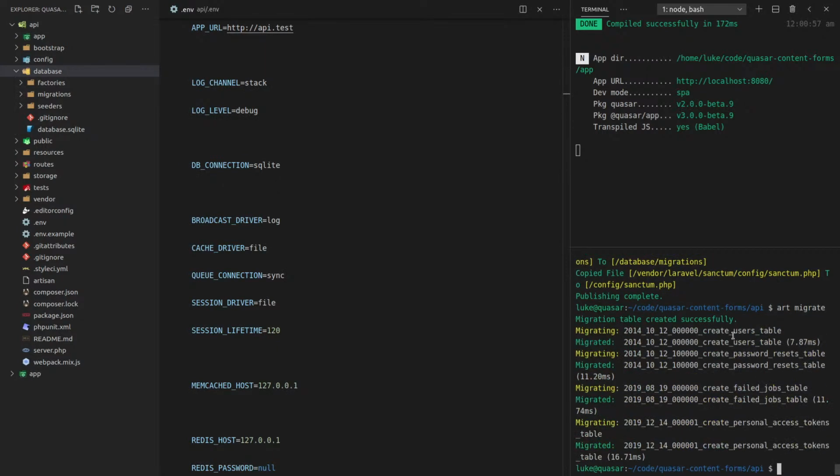It worked. We got these users tables as well, and I might use that in the future just to give myself a user account, or some people on the team a user account, because people on the team might get priority for some of this stuff. So I'm going to leave those user tables in there. And yeah, we're actually not going to use a lot of the features of Sanctum. We're just going to use it so we can send forms and get CSRF tokens when we're using an SPA.